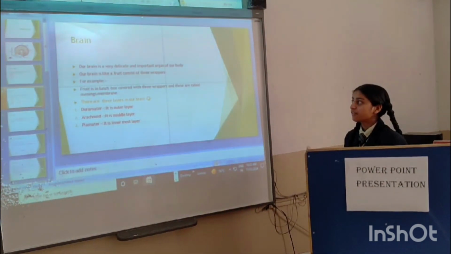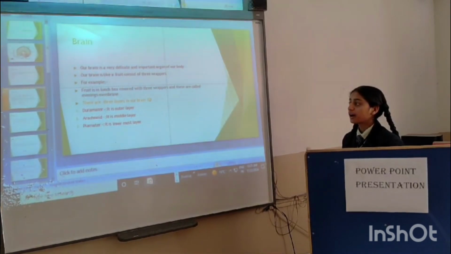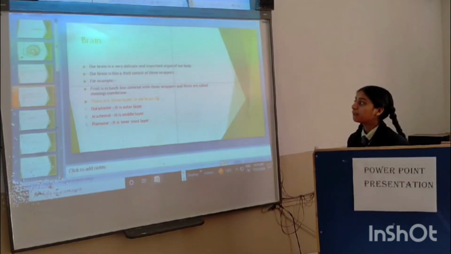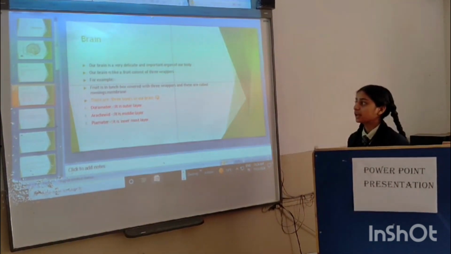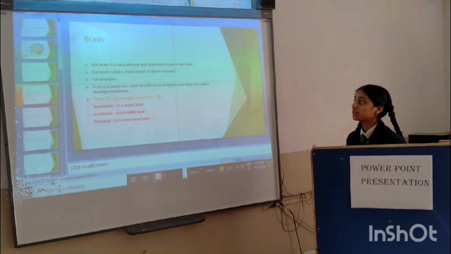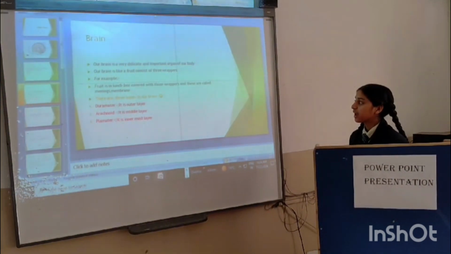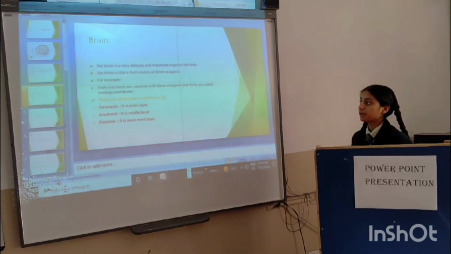Our brain is a very delicate and important organ of our body. Our brain is like a fruit in a lunchbox, covered with three wrappers, and these are called meninges.